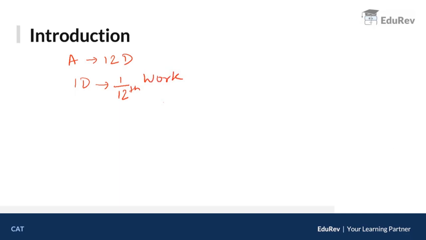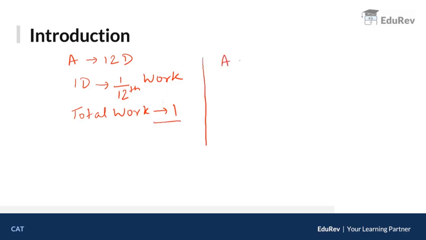Second day also he will do 1/12 of the work. Third day 1/12, fourth day 1/12. ऐसे करते करते on the 12th day he will complete his entire work. So in this case, what is happening is we are assuming that our total work is 1. Because we are saying 1/12, 1/12, 1/12 and so on. So until the 12th day, 12/12 of the work will be completed. So that is nothing but 1. So we are assuming the total work is 1. ठीक है? So let's take an example.